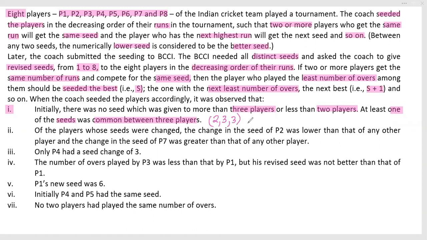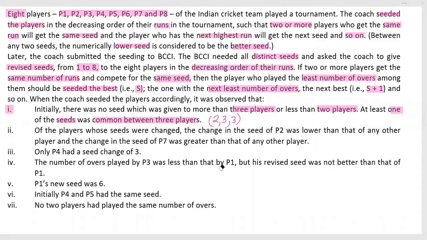If I want to take only 2s without 3, it can be 2, 2, 2, 2, but it is not allowed, because at least one of the seeds was common between 3 players. So minimum 1 if it is there. So one number of 3 I need to take. For the other 5, I cannot do 2 and 1 because initially there was no seed which was given to more than 3 players or less than 2 players. So only possibility was 2, 3, 3 in any order that I can find.